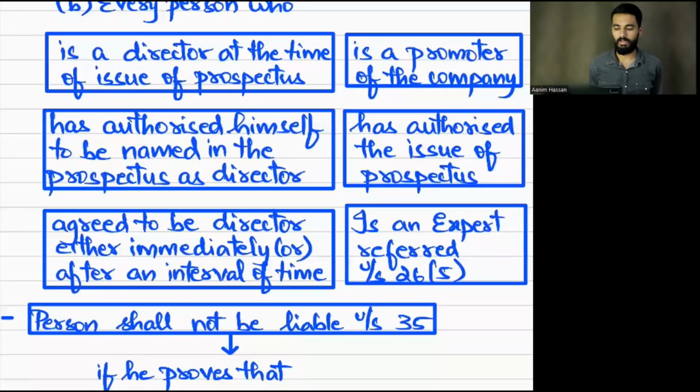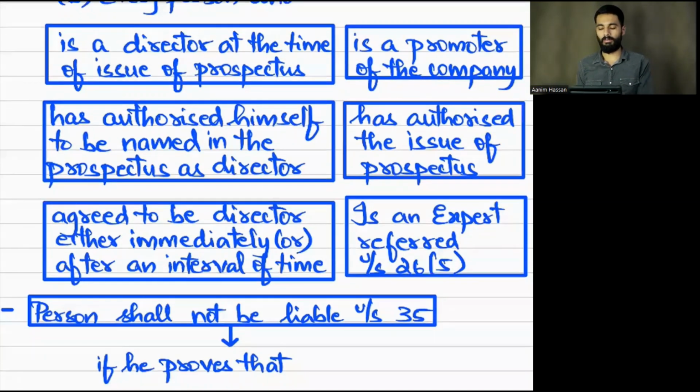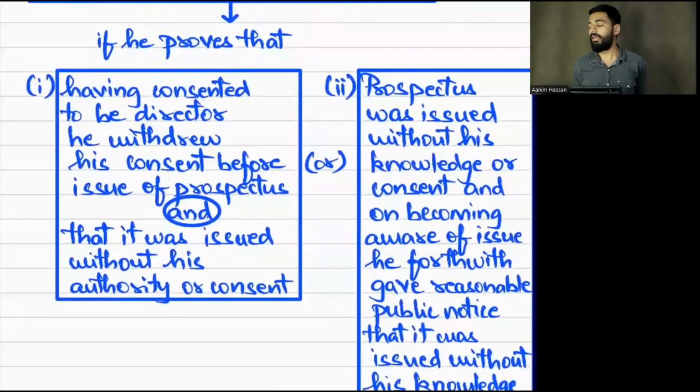Company and every person. Who are those persons? The director, who at the time of issue of prospectus has agreed immediately or after a further period of time, or a person who authorized himself to be the director, that we saw in section 25, offer for sale of securities. Then prospectors, promoters, then experts, and finally the one who has authorized the issue of prospectus. These persons will be liable, yes, but they will not be liable in the following cases.